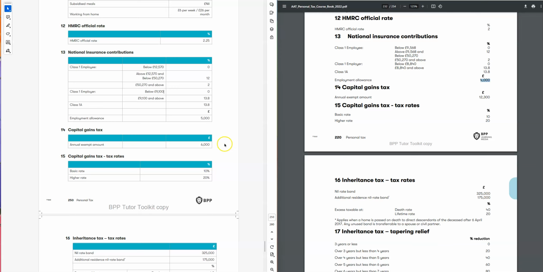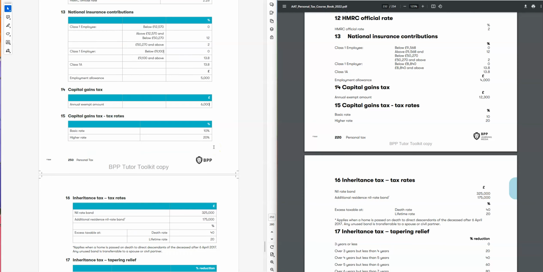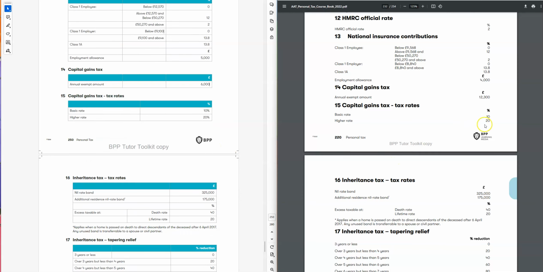Capital gain tax, annual exemption amount, before it was 12,300, now it is 6,000. That's really reduced a lot. That means if you had a capital gain before of up to 12,300, you didn't have to pay any capital gain tax, but now if it is more than 6,000, you have to pay the capital gain tax. Then we have the rate. The rate remains the same, 10 and 20%.